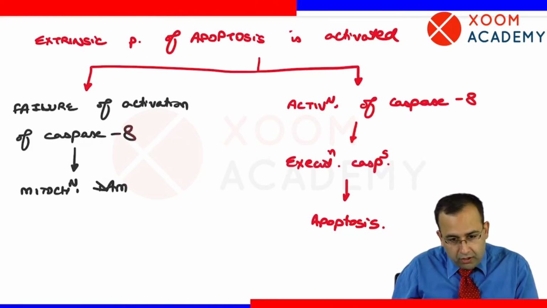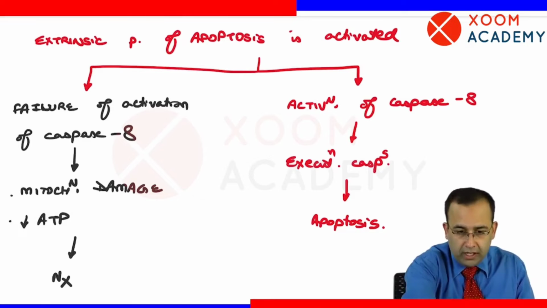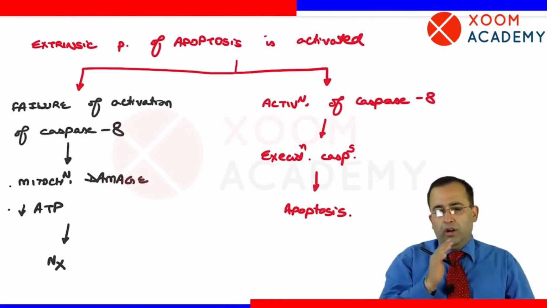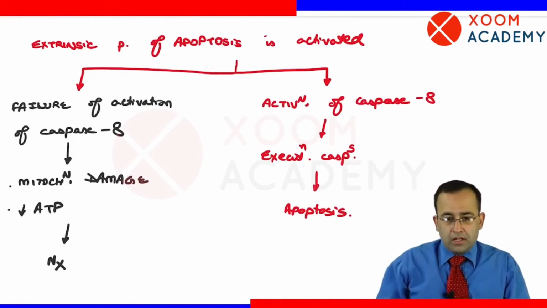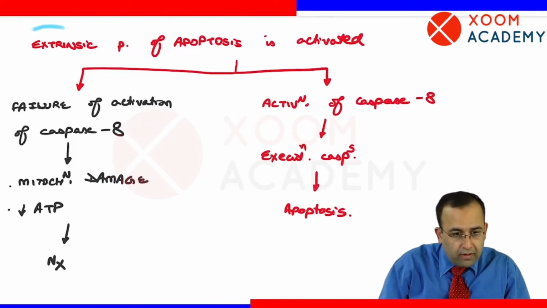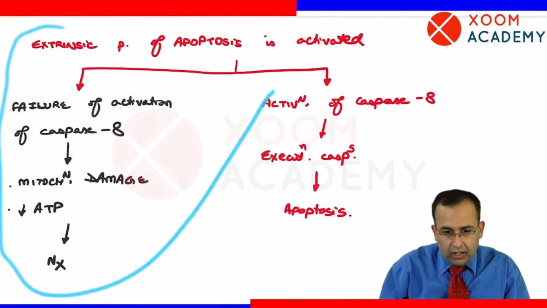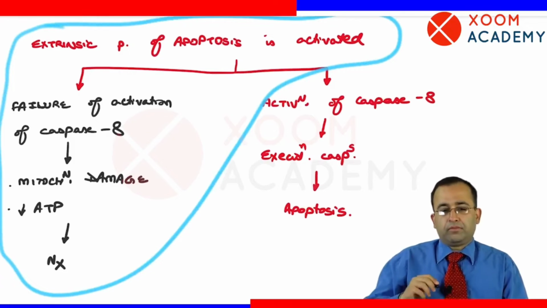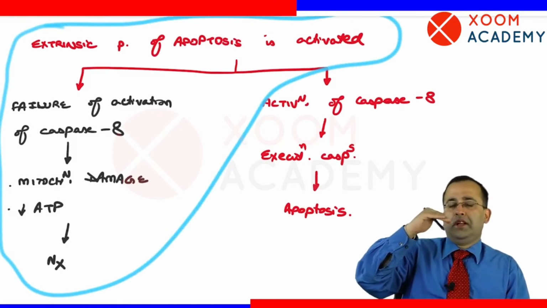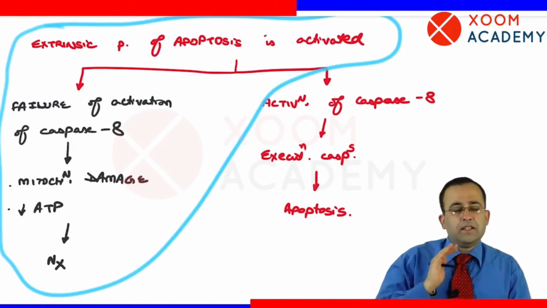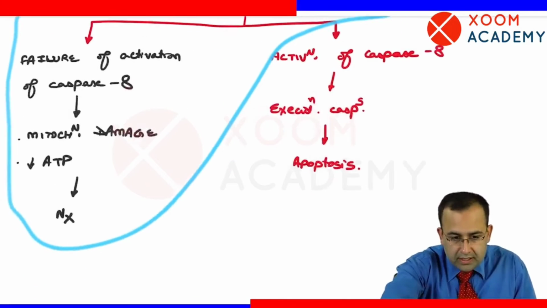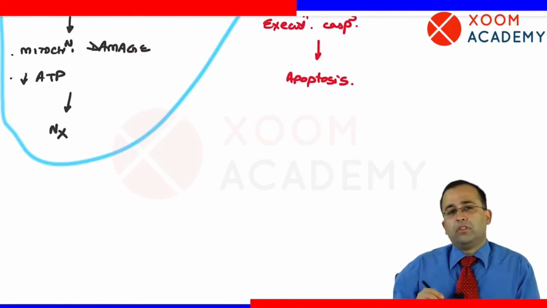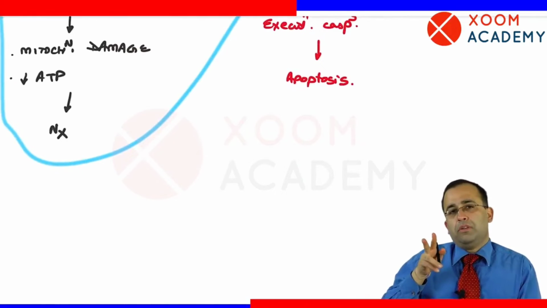Failure of activation, then mitochondrial damage, reduced ATP, in turn leading to necrosis. So what started as apoptosis ends as necrosis. This is called necroptosis. It started as apoptosis, ends as necrosis. So I can safely say necroptosis is programmed or non-programmed?